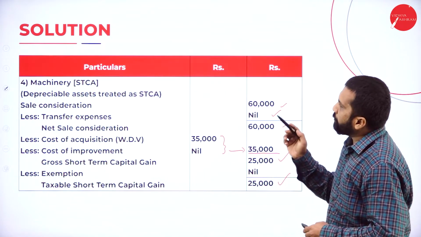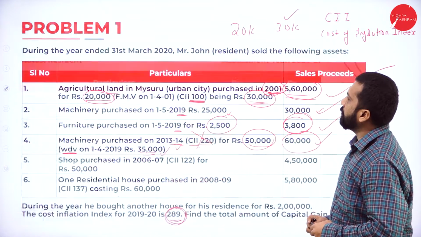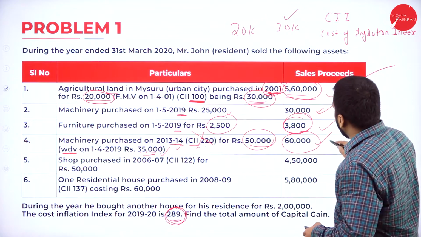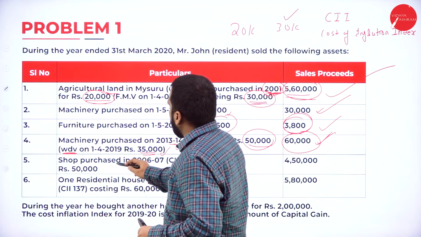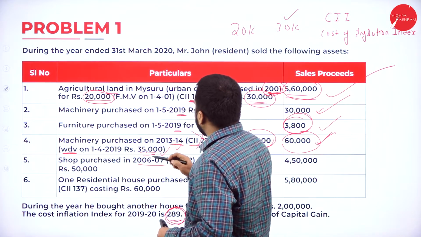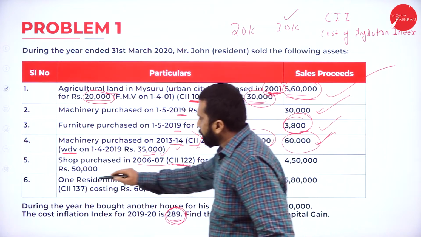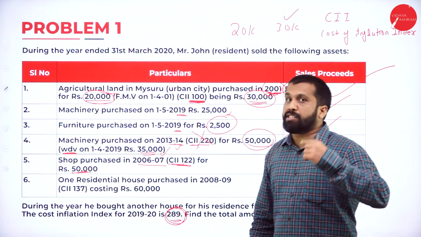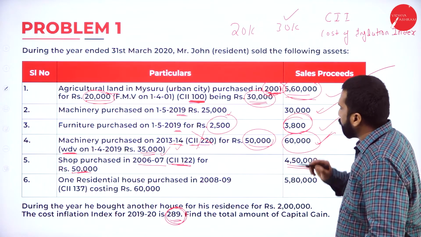Now, we have completed the fourth one also. So your fourth one is completed. We'll go for the fifth one. Now, shop purchased in 2006 and 7. See, long term. It was purchased for 50,000, but at what price is it sold?